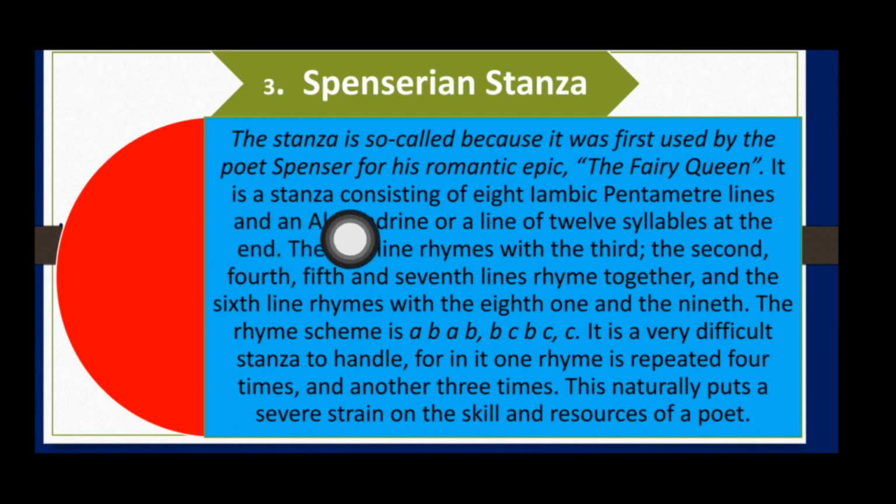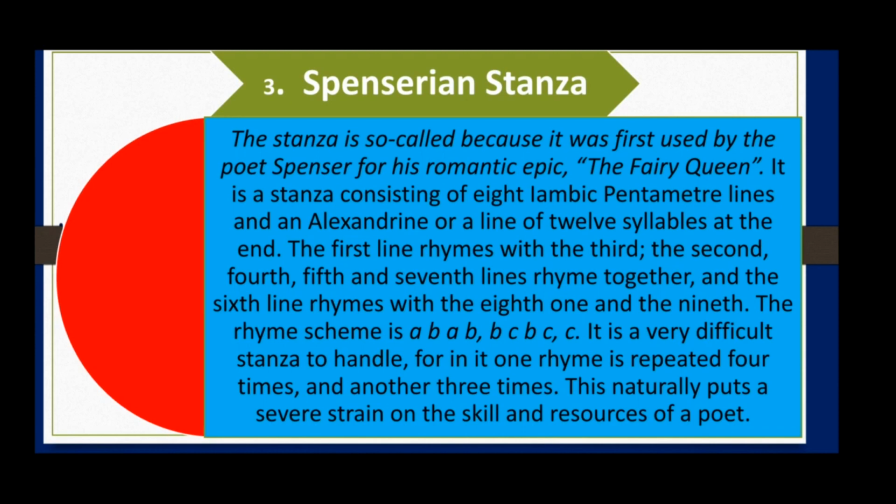It is a stanza consisting of 8 iambic pentameter lines and an Alexandrine, or a line of 12 syllables at the end. So it means that overall in this stanza there will be 9 lines. The first 8 lines will be iambic pentameter. It means that in each line there will be 10 syllables and 5 feet, and the rhythmic pattern will be unstressed and stressed.